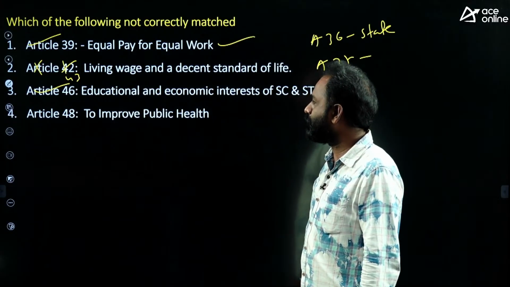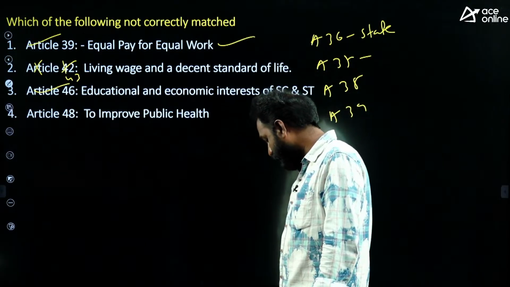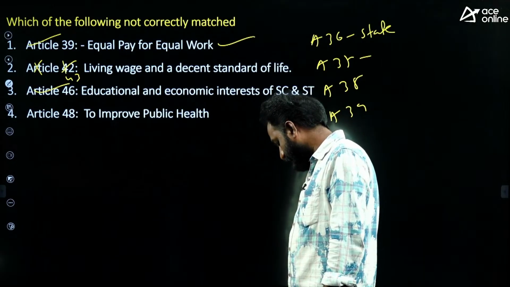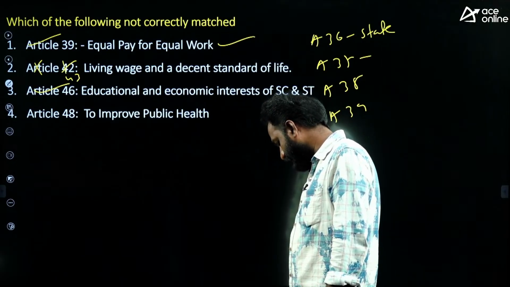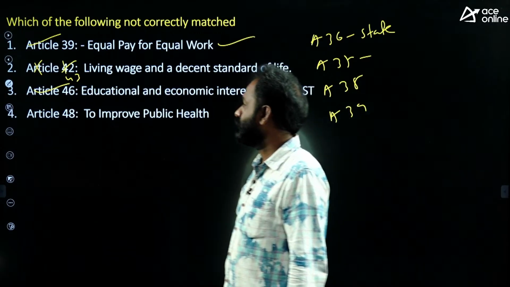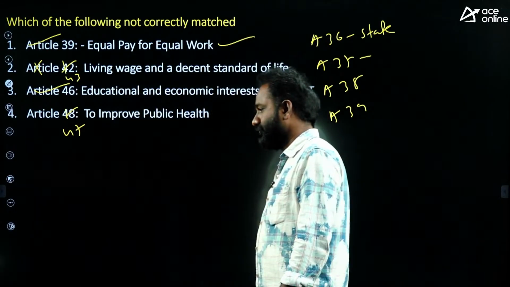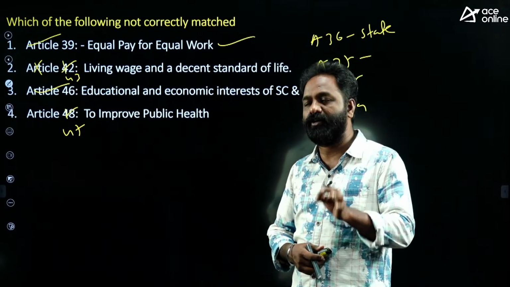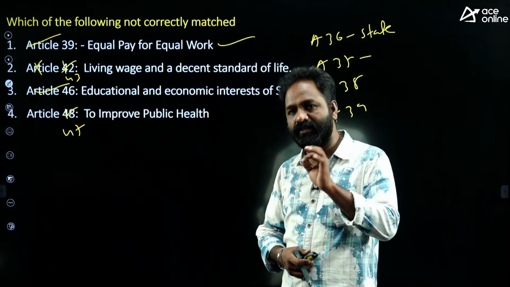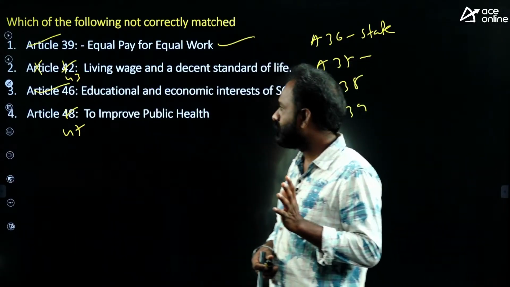What about to improve public health? Is it Article 48 or 47? What is the right one? So this is not 48, this is 47. Repeatedly they are asking questions about DPSP articles. My dear students, you have to remember DPSP articles at any cost, whether you are preparing for central examination or state examination. Okay? Right.